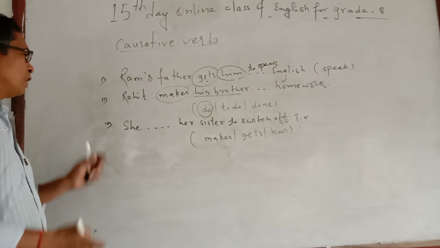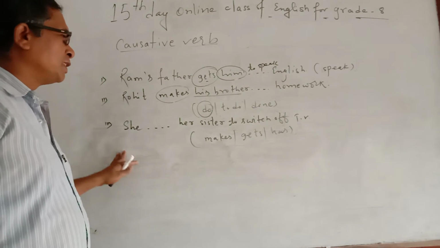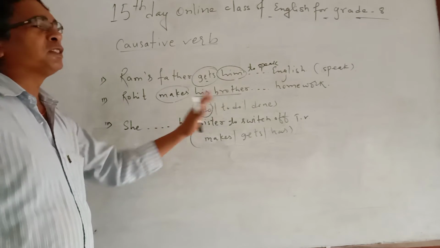Now, "you she her sister to switch off TV." So in the given sentence there is no causative verb, but the answer goes here.